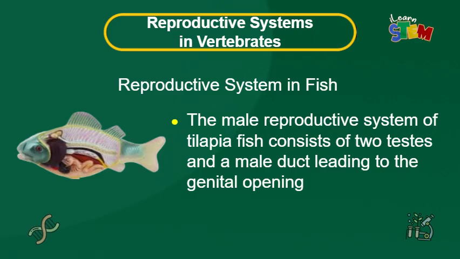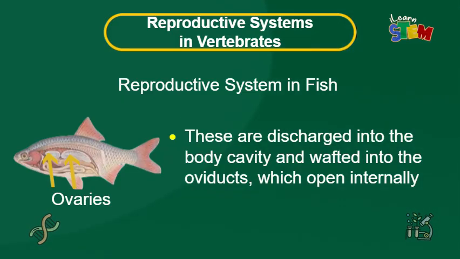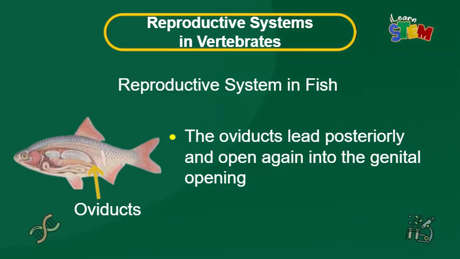The male reproductive system of tilapia fish consists of two testes and a male duct leading to the genital opening. In the female reproductive system of tilapia fish, two ovaries produce egg cells with a small amount of yolk. These are discharged into the body cavity and wafted into the oviducts, which open internally. The oviducts lead posteriorly and open again into the genital opening.